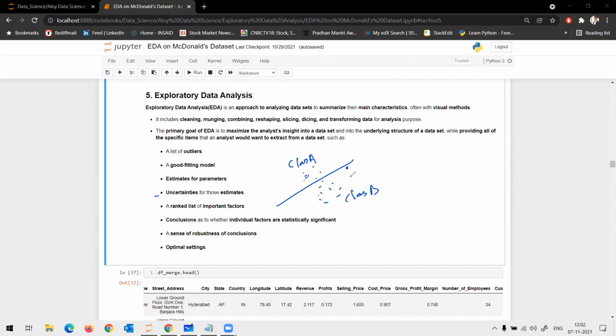What is this point? What problem can it create? Should I change the boundary from this to this, or even to this? All these uncertainties you can make sense of through your EDA.